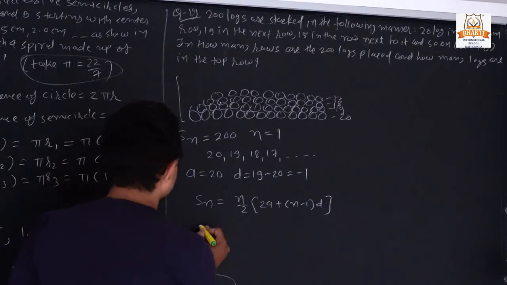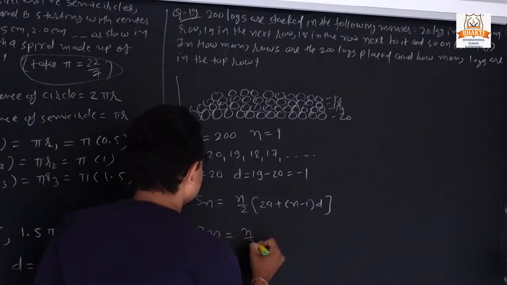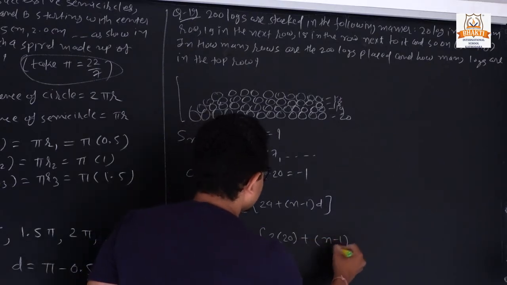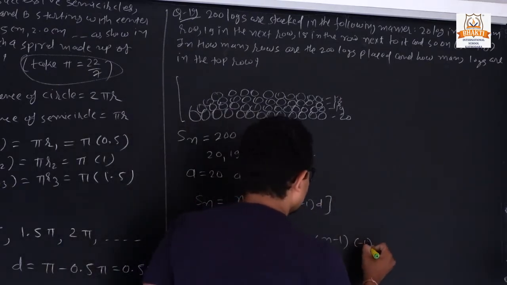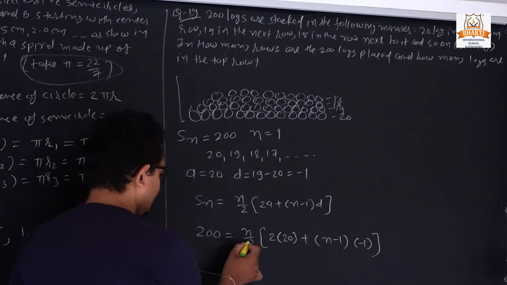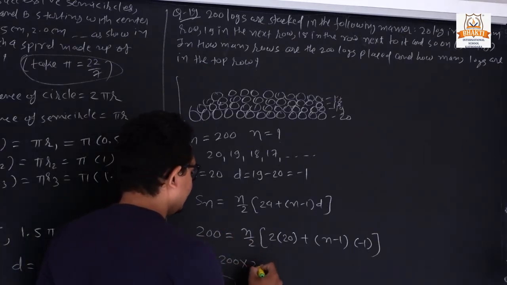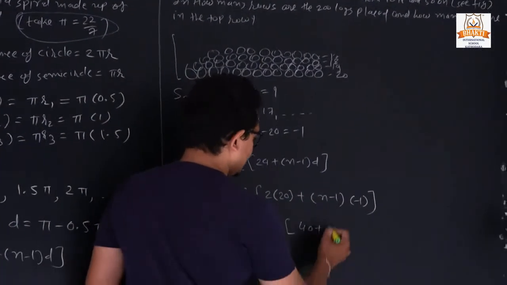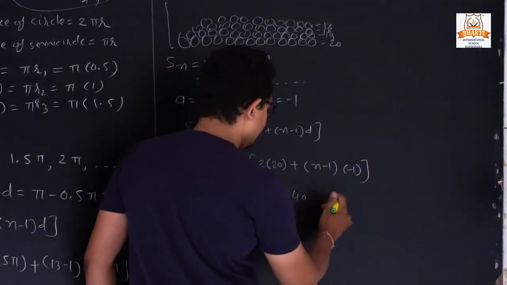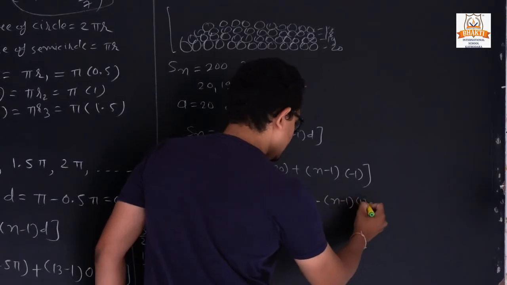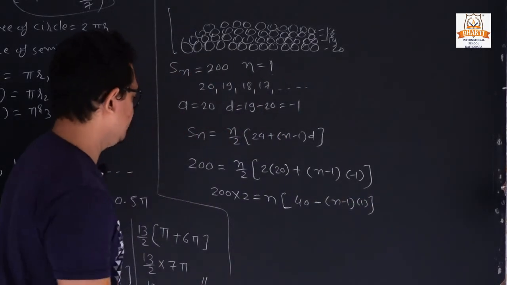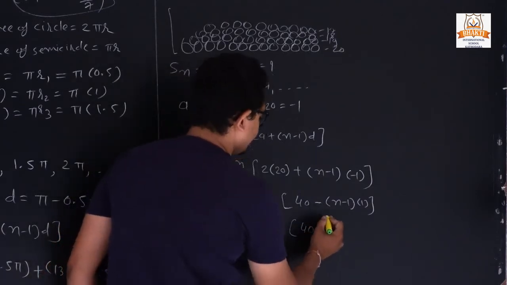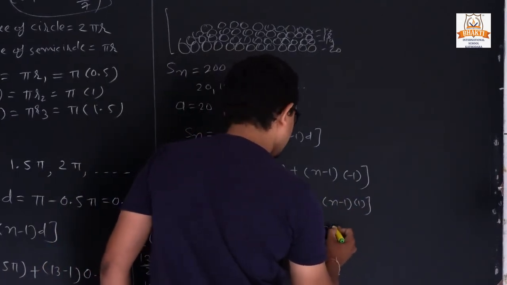Sn is given as 200, n by 2 as usual, a is 20, n minus 1 stays the same, and the difference is minus 1. So 200 multiplied by 2 goes to the other side: n into 2 in bracket, 20 twos are 40, and simplifying, plus minus becomes minus, giving 400 equals n into 40 minus n minus 1.